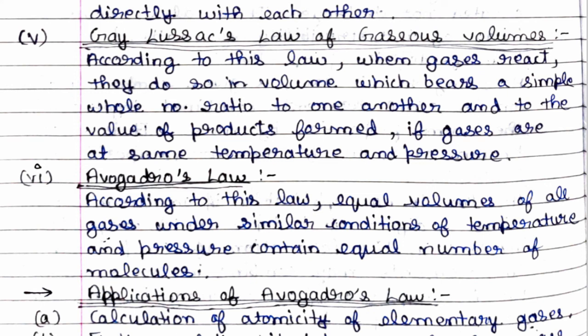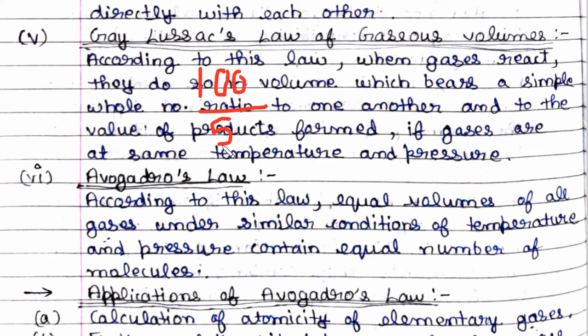100 ml of hydrogen combines with 50 ml of oxygen to give 100 ml of water vapor. In this, the volumes of hydrogen and oxygen which combine bear a simple ratio of 2:1. Like we take, there was 100 liter of hydrogen, 100 upon 50, 50 was oxygen.